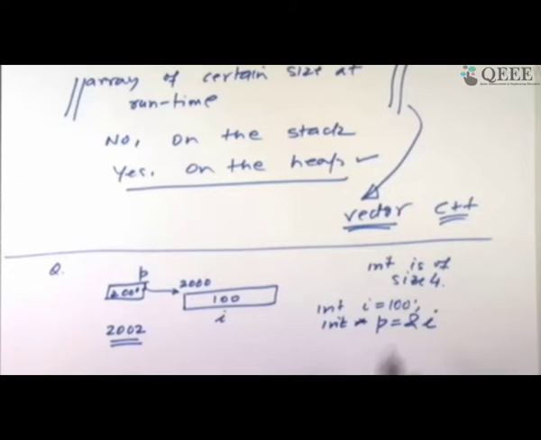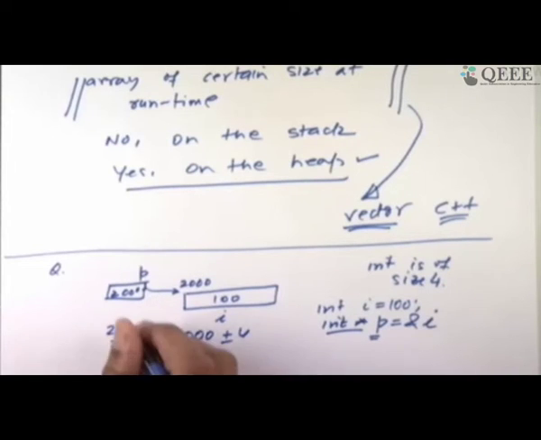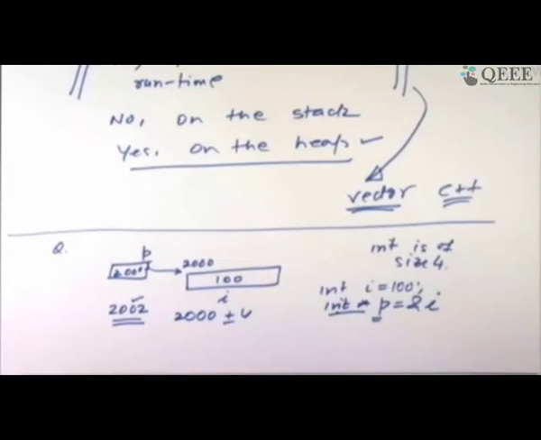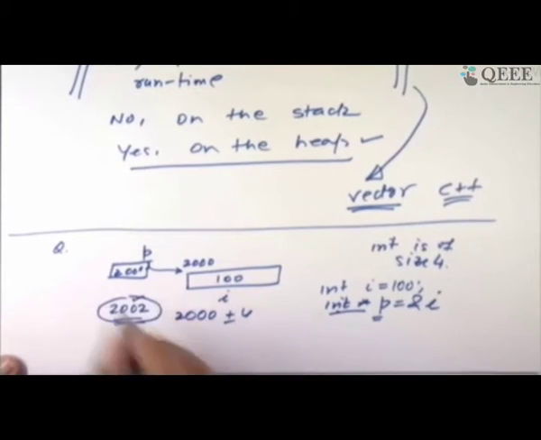Now since P is known to be an int star, the only way you can move with P is in units of 4. You can produce 2000 plus 4, minus 4, plus 8, minus 8. You cannot produce 2002. There is a restriction. A pointer is bound to the size of the object. So the only increments to P that you can do are on the type of the object it belongs to. However, if you change the question and say it was a short, then the answer is different, because shorts are 2 bytes on my machine. So for a short, you can generate 2002 from 2000 and therefore dereference it.